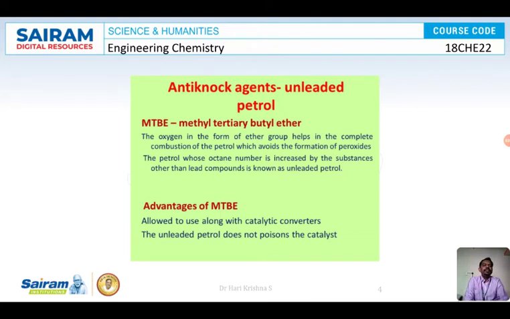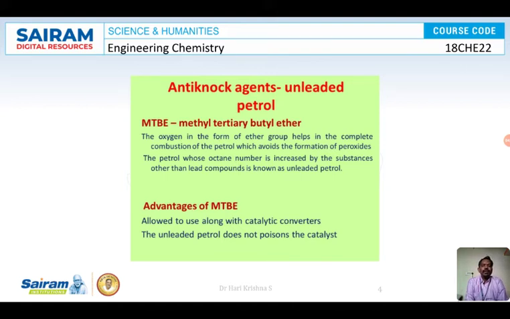The fuel which does not contain TEL and TML as anti-knocking agents, and instead contains MTBE, ETBE or mixed METBE, is called unleaded petrol. Whatever fuel we are using now is completely unleaded petrol.